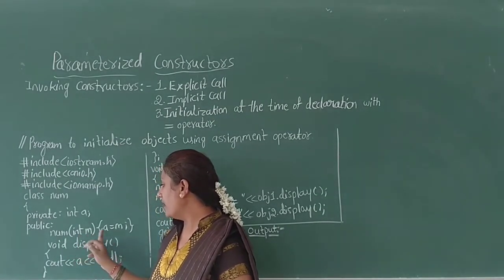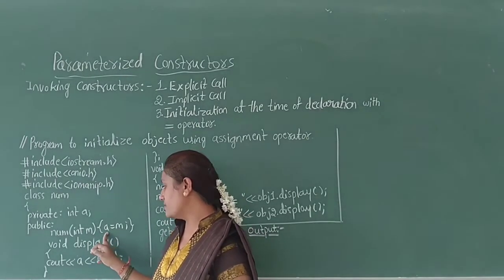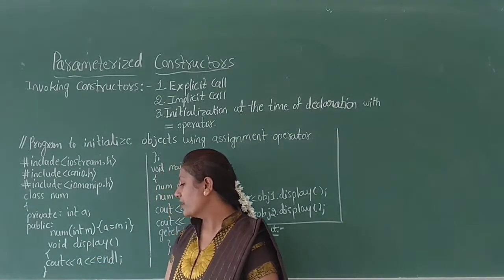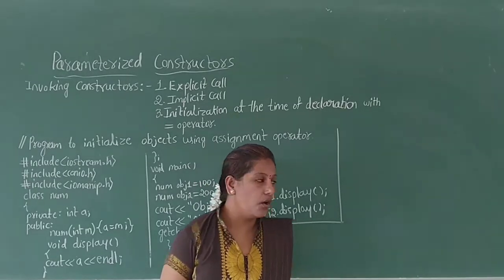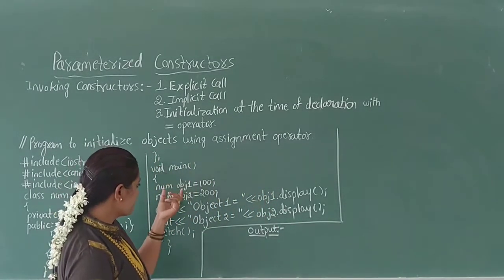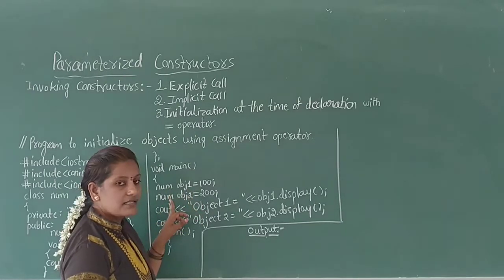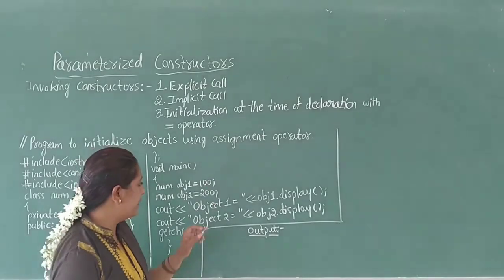Then the m value is assigned to the variable A. Then it ends the parameterized constructor. And the member function display is used to display a value using the statement cout. In the main function, two objects are created, obj1 and obj2, using the class name num, and different values are initialized.